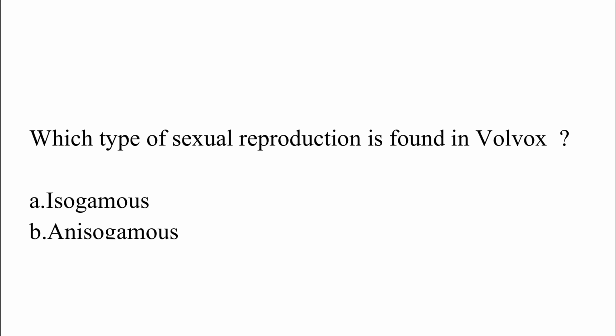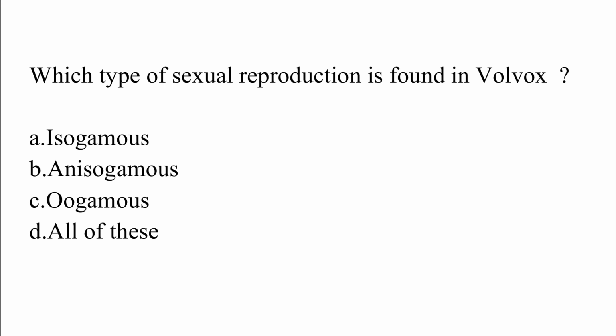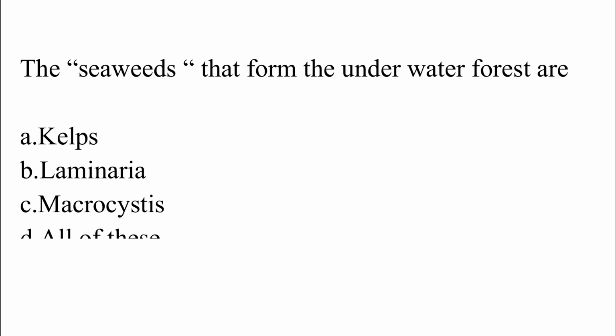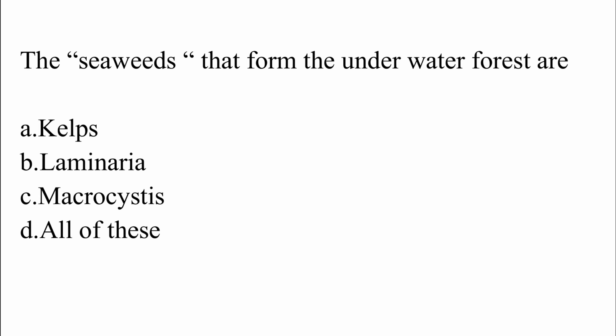Which type of sexual reproduction is found in Volvox? Option A, isogamous. Option B, anisogamous. Option C, oogamous. Option D, all of these. The correct answer is option C, which is oogamous. The seaweeds that form the underwater forest are: option A, kelps. Option B, Laminaria. Option C, Macrocystis. Option D, all of these. The correct answer is option D, which is all of these.